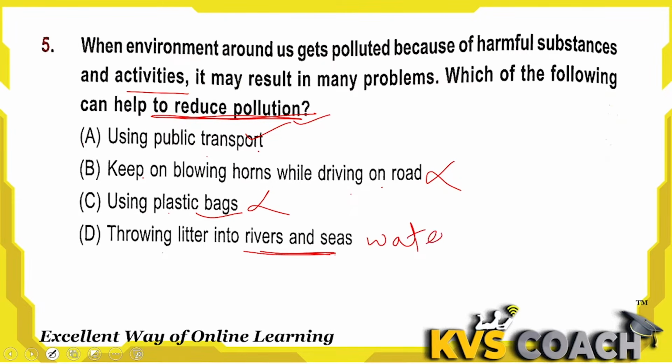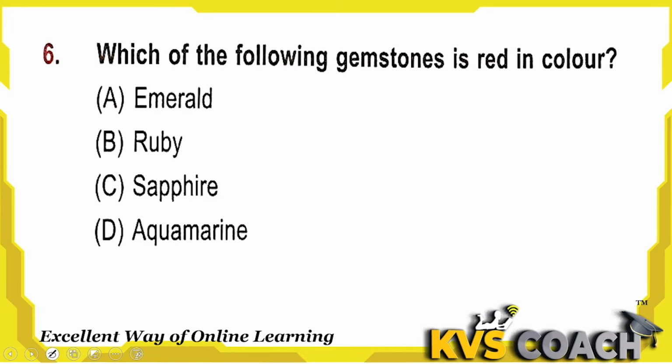Okay, when we throw litter in the rivers or sea, then water pollution will increase. So this is also wrong. But the right answer is that using public transport is the way we can reduce the pollution. A is the right answer.